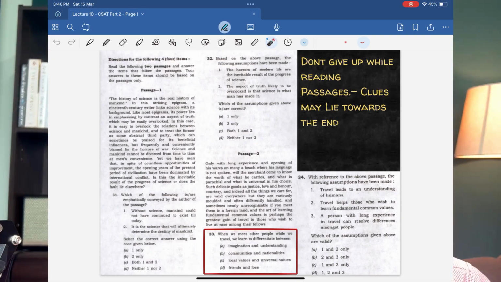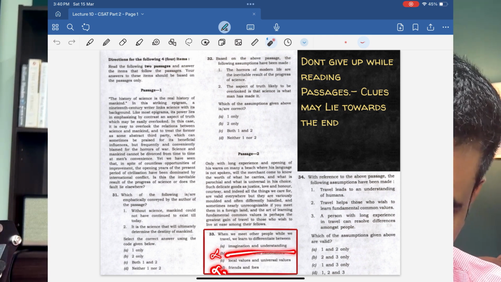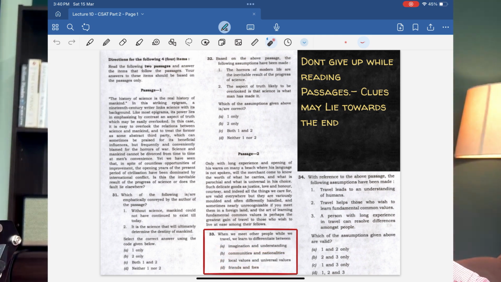Right, now let's look at the question. When we meet other people while we travel, we learn to differentiate between... and there are 4 options given. Option B and option D can be just struck down. It's totally absurd. I request you to also have a look at question number 33. And if you're watching this video till this point, drop a comment on which one you think is the right option, because I am confused between option A and option C.